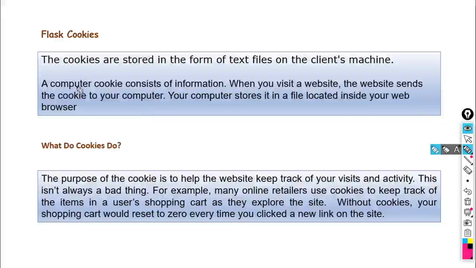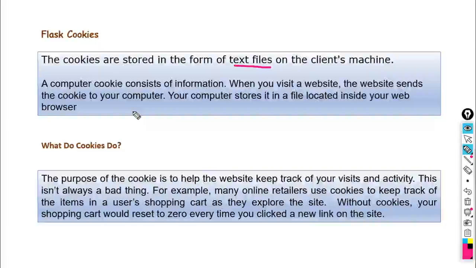Okay, so how to define cookies? A computer cookie consists of information. The cookies are stored in the form of text files on the client machine. When you visit any website, the website sends the cookie to the computer.